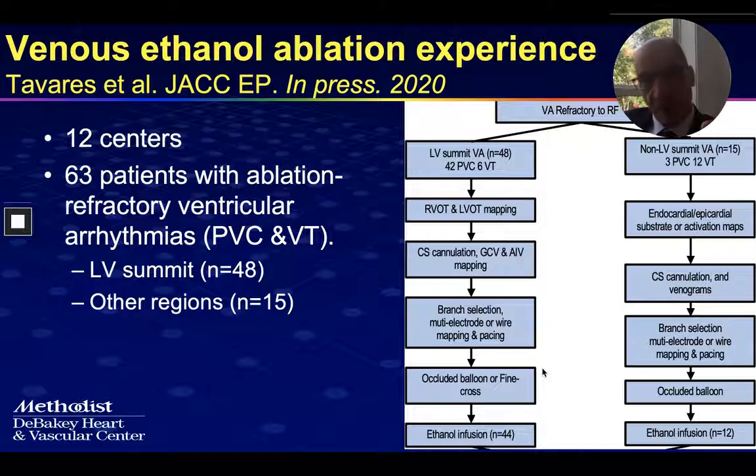Two-thirds of the patients had LV summit ventricular arrhythmias. One-third were from other areas, mostly ischemic VTs. The approach was to map endocardial and epicardial if possible, to map the veins. And if we found a vein, we would try to cannulate it with a balloon, confirm the arrhythmogenic substrate presence in that vein, and then deliver alcohol.